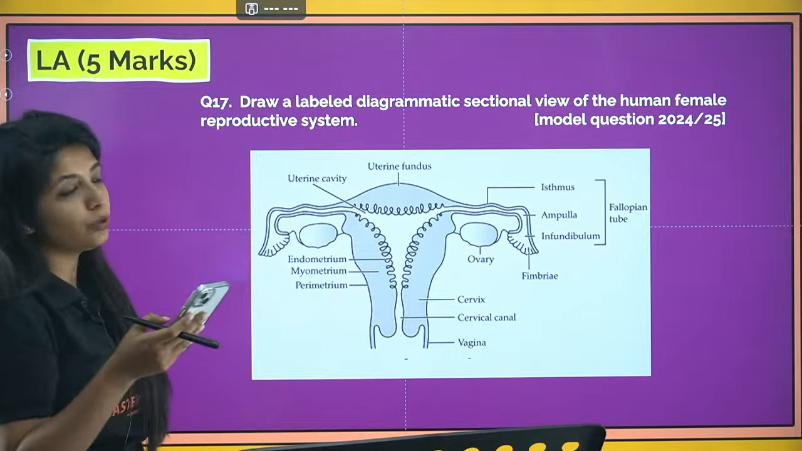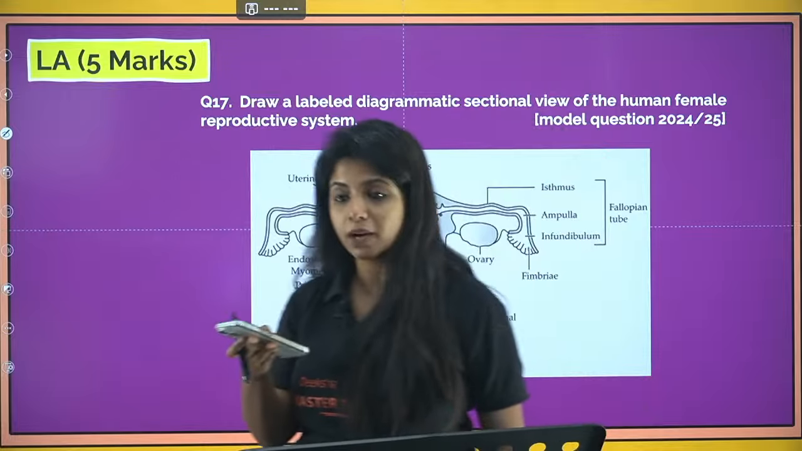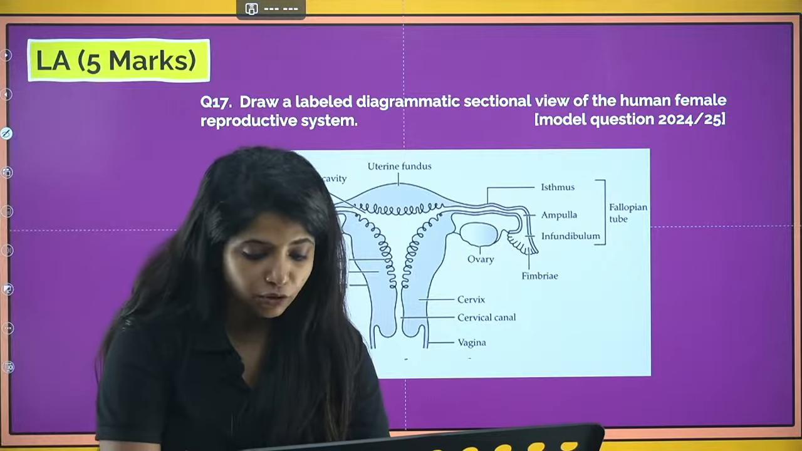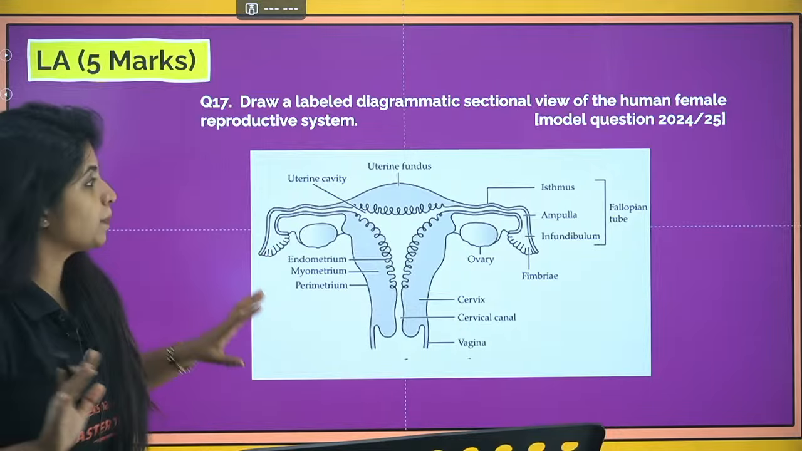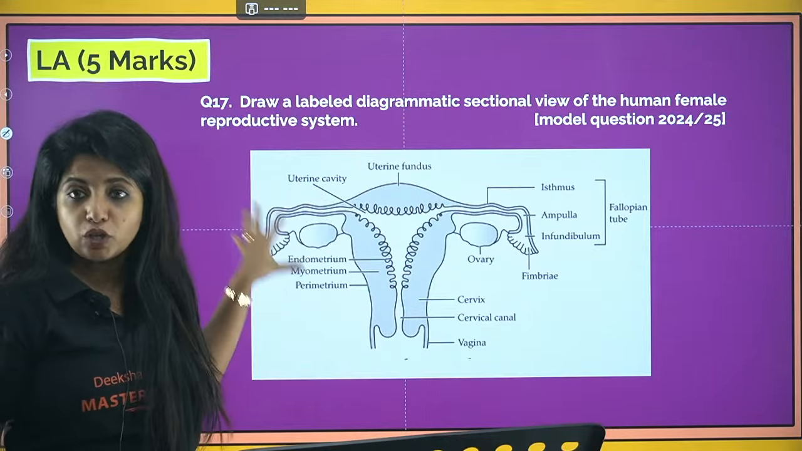And now we are getting into the 5-marker questions. Ready? For some time we will not be having MCQs. Just bear with me and listen carefully if you think you need marks from the 5-marker, 3-marker session. Draw a labelled diagrammatic sectional view of the human female reproductive system. This picture is super important.